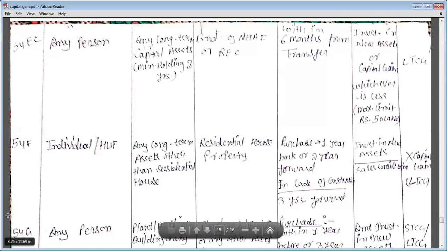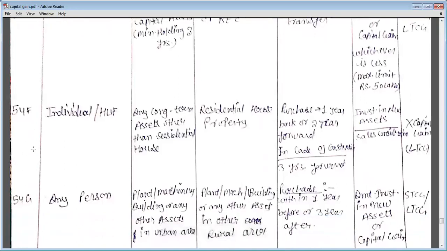Now next is section 54F. This section is applicable on individual and HUF only. If any individual or HUF sells any long-term asset other than a residential house, and in lieu of that purchases a residential house property, and this house property must be purchased 1 year back or 2 years forward.